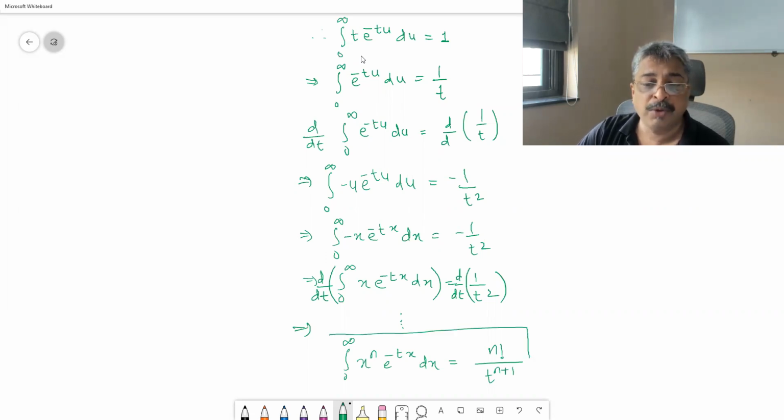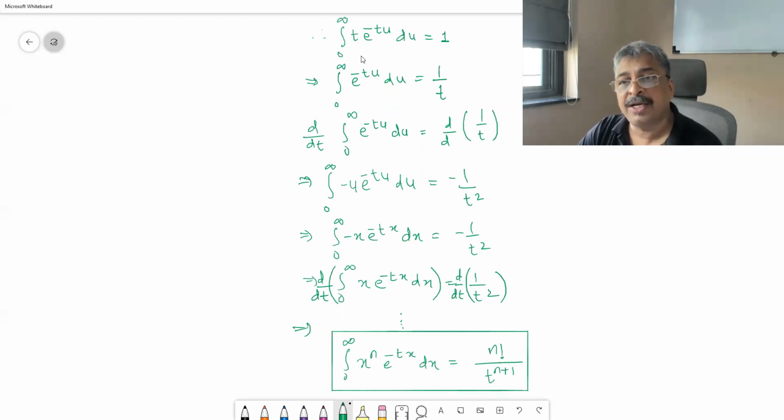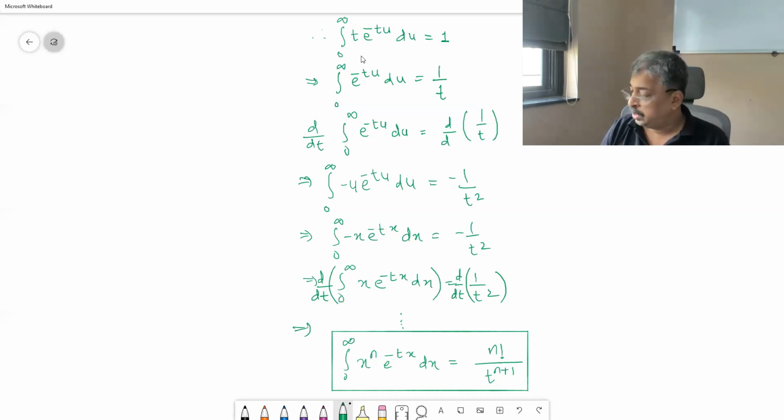This is a more general formula that we are getting, and now if we put t equal to 1 here, we get the Euler integral formula. If we put t equal to 1, we get integral 0 to infinity x raised to n e raised to minus x dx is equal to n factorial. So this is more general than what we have achieved. For different values of t, you will get different values in the RHS, and that is going to be true because every step that we have performed now is legal. Check whether you get this.